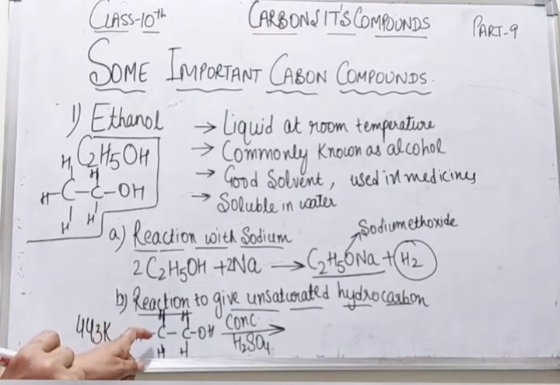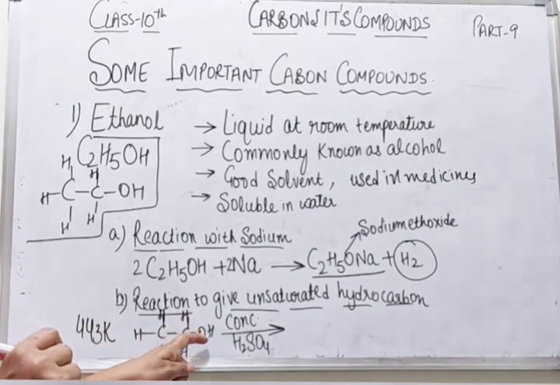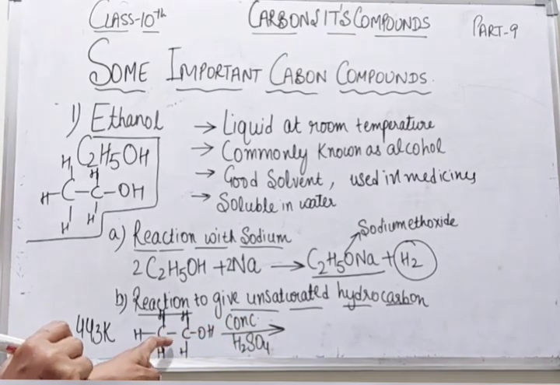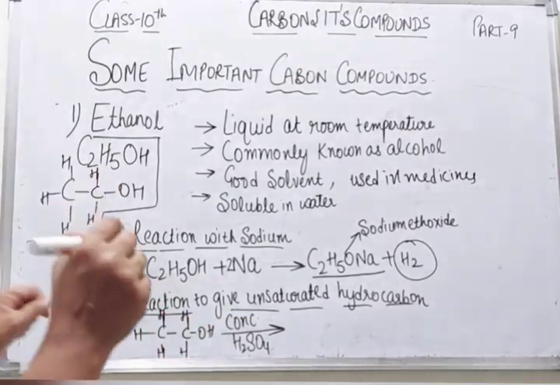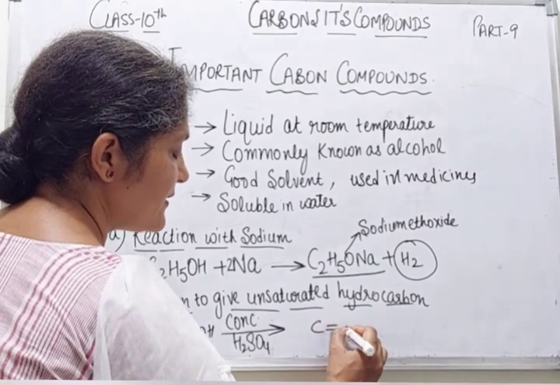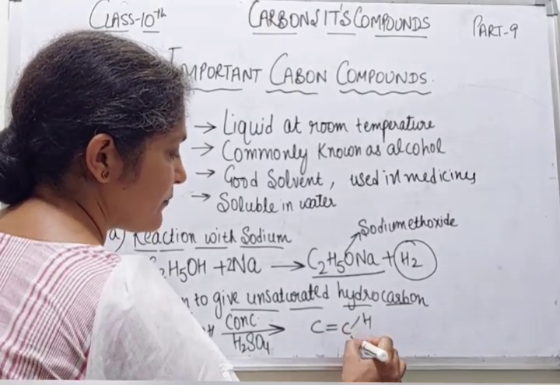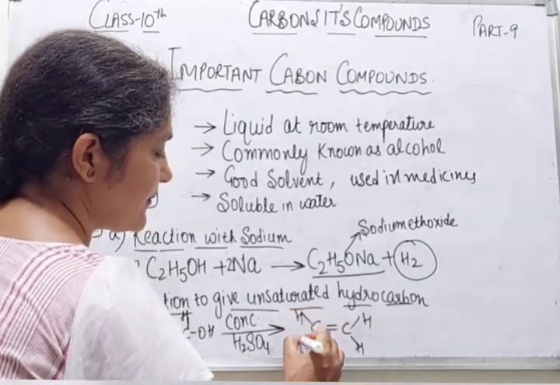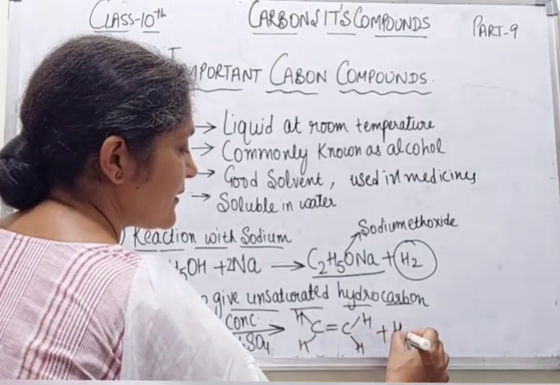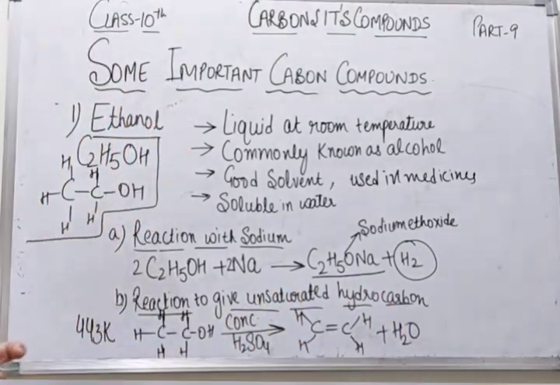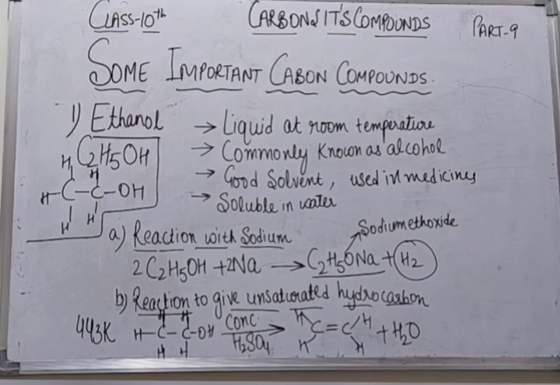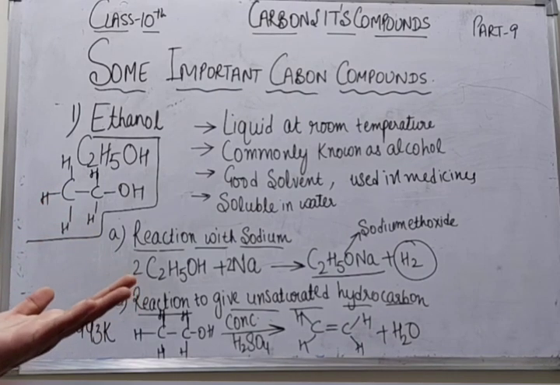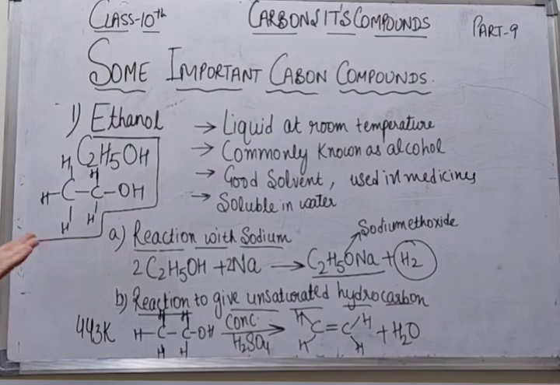right students, what will happen? Water will be removed from this ethanol and ethene will be produced. What will we get? Ethene, and water will be removed from the ethanol. So concentrated sulfuric acid is also known as a dehydrating agent in this reaction.